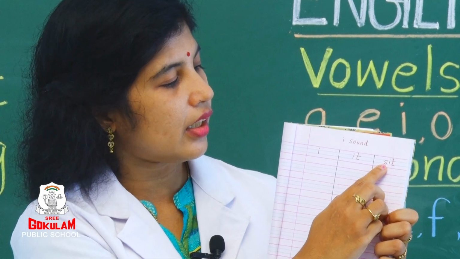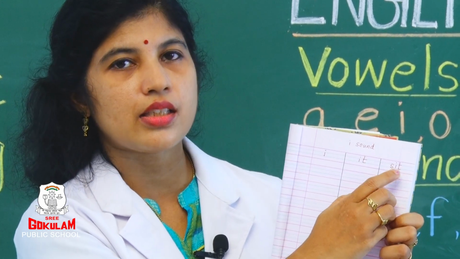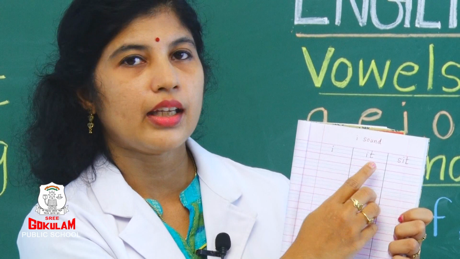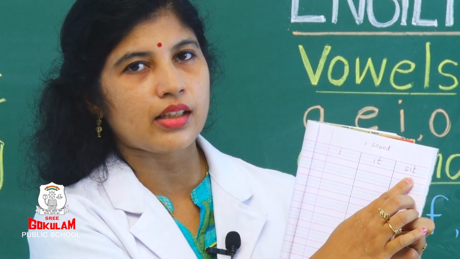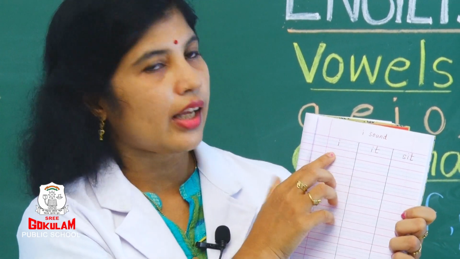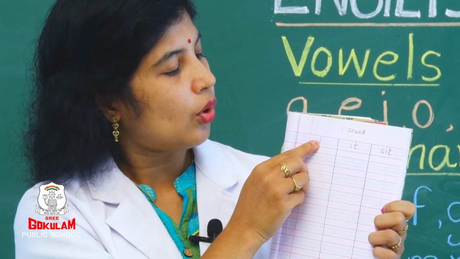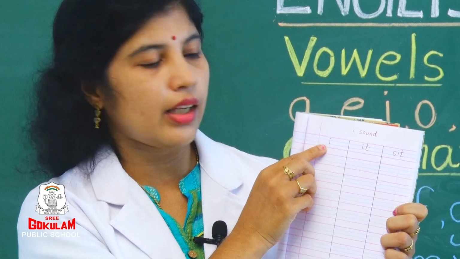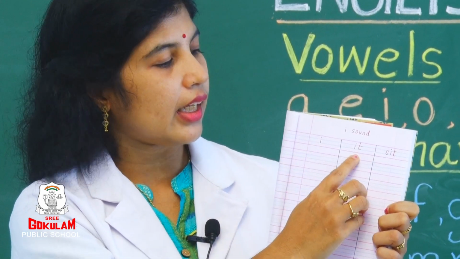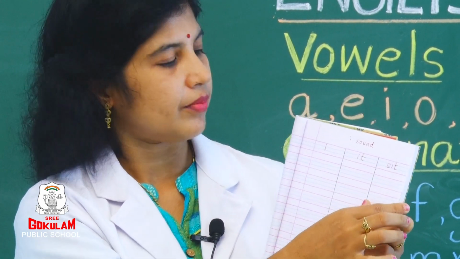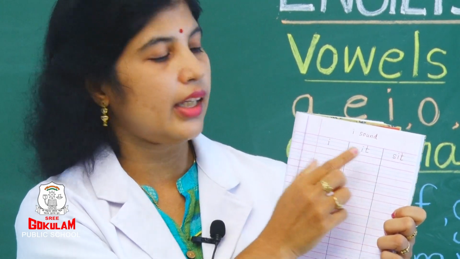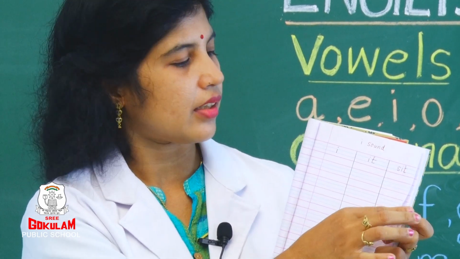Next S, I, T. Sit. I, it, sit. Did you get it? And when you are writing, it should come in between the 2 blue lines. Okay kids? I, it, sit. Repeat again. I, it, sit.